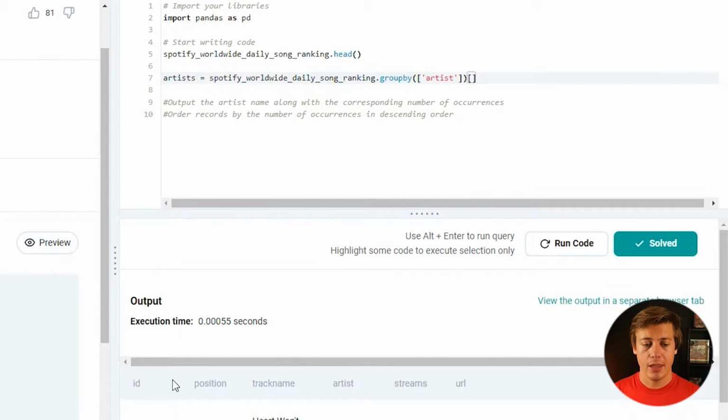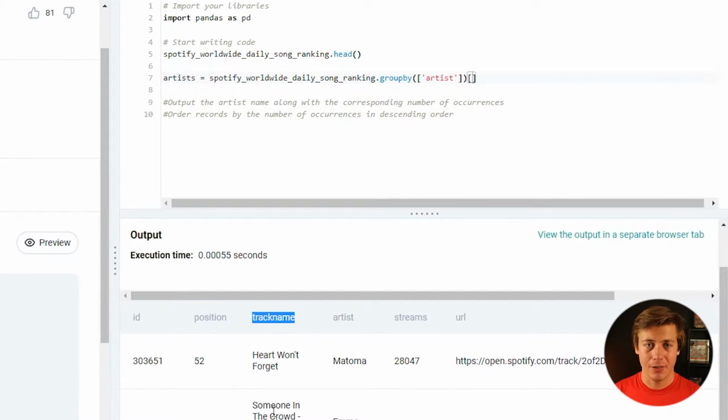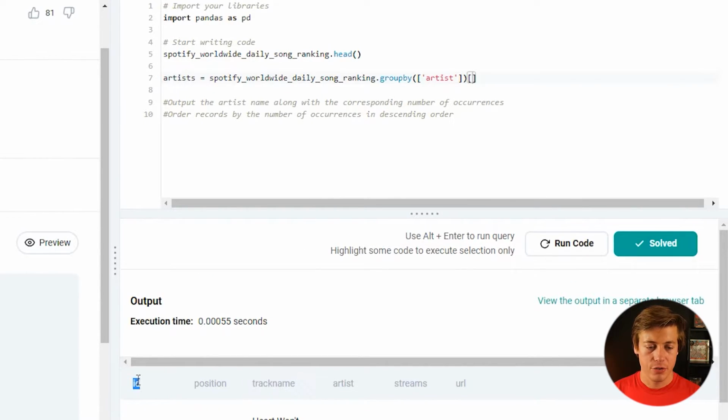Now I could do a count, I think, of either the ID or also the track name. I don't think the same artist should have 2 songs the same. I mean, even a band like Metallica, Unforgiven 1, 2, and 3, it's a little bit different on those. But I don't know about pop music and rap or how that works. So you might want to just do ID on here. So we're gonna do it like that, and then we're gonna do dot count. And this is just gonna count how many times these are specifically in here.